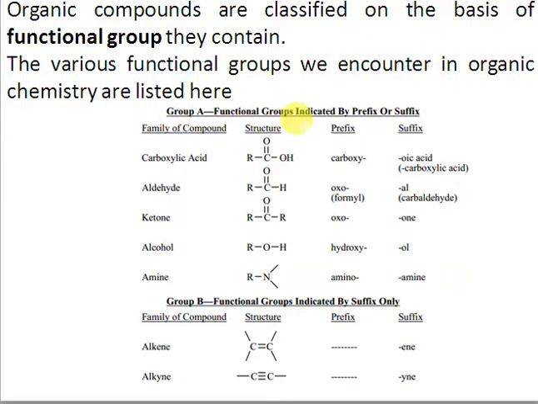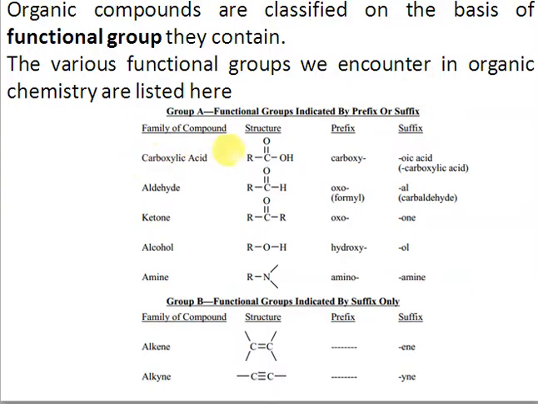We have classified the organic compounds into categories, group A and group B. Group A includes the functional groups which are indicated by prefix or suffix, right? A prefix is a name that comes at the start of the name, and a suffix is the name that comes at the end of a name, right?